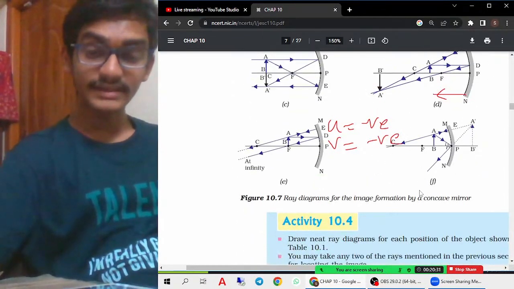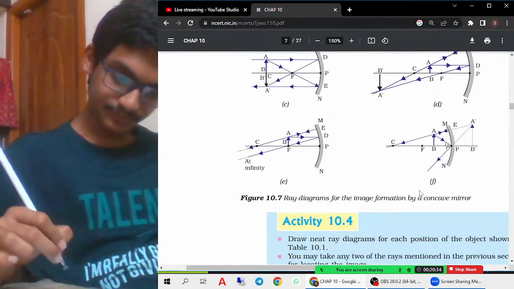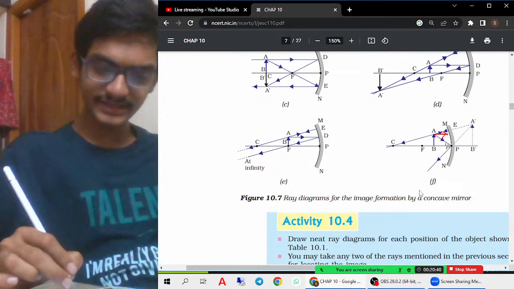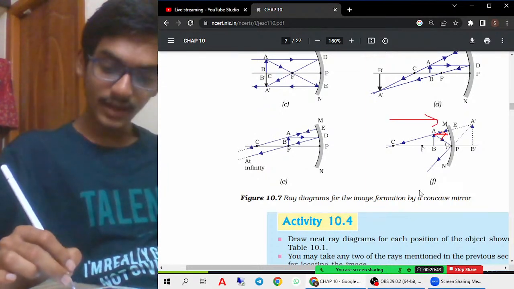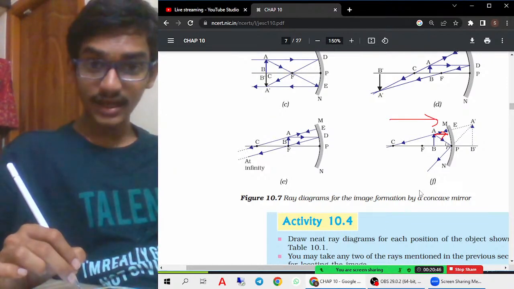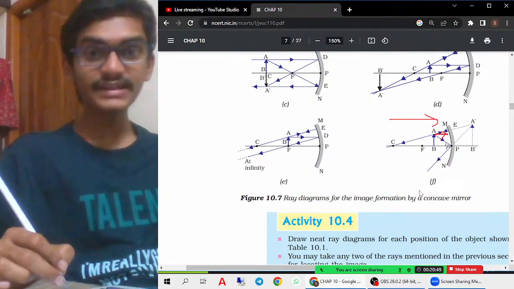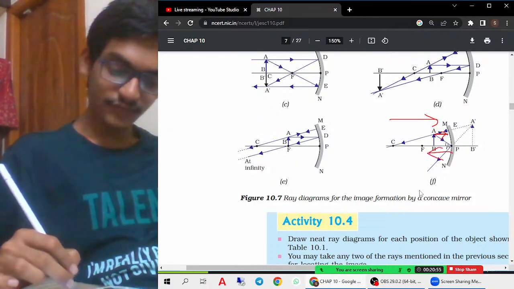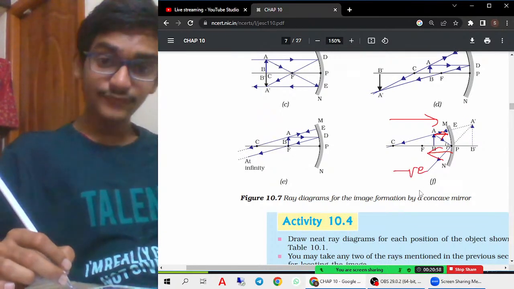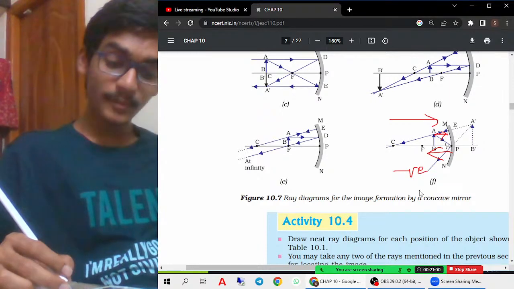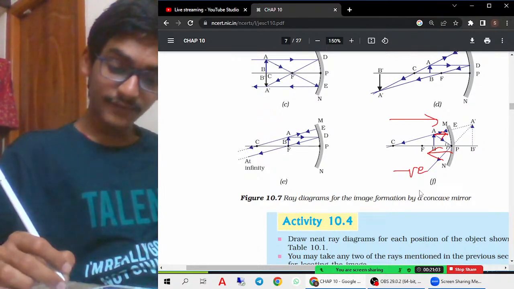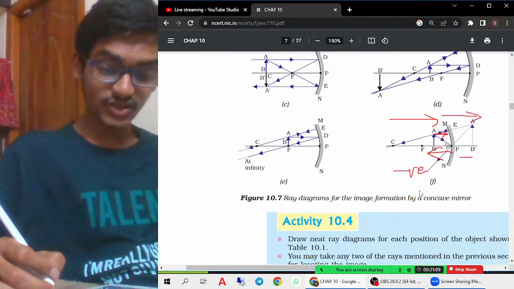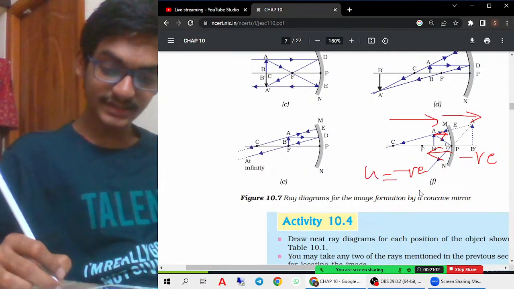Now let us try to see the sixth case. Here the object is always traveling like this only. The light rays are traveling that side only, but for measuring the distance, we are taking it from the pole to the object. Therefore, this is taken as negative. But if you see the image formation in this case, for measuring the distance, we are measuring this side only, that is from the mirror to the image.